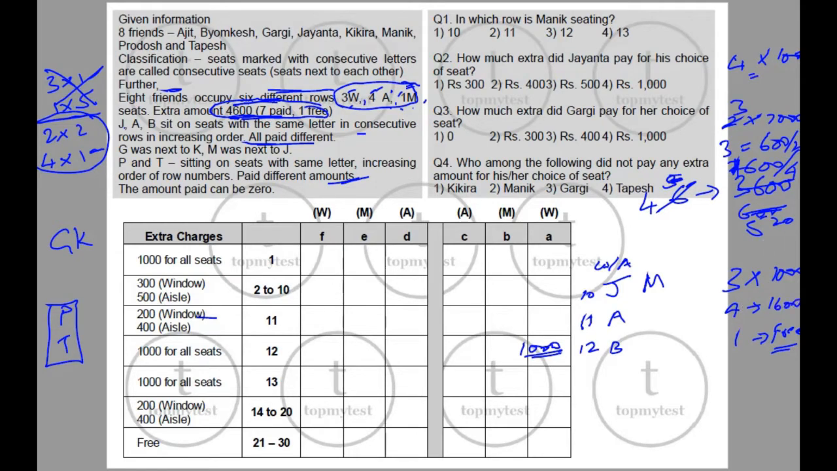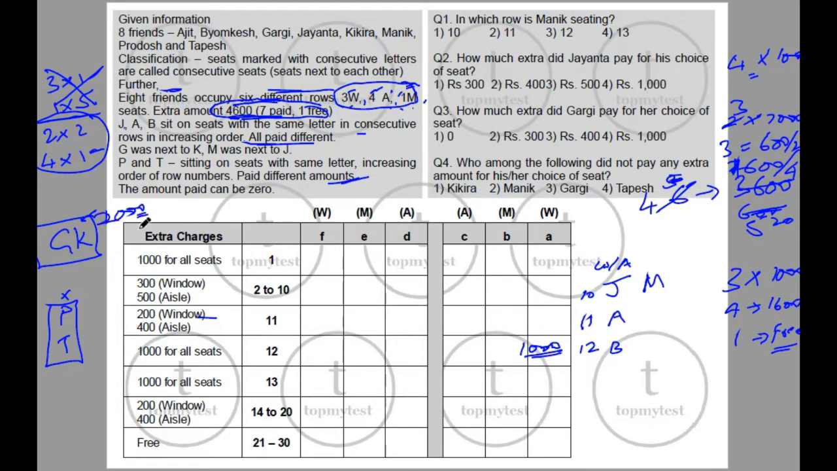Right. Okay. So let's see who are the people who pay 1000. We know B already has paid 1000. Now, if P pays 1000, T cannot pay 1000 because they cannot sit in both of them have paid different amounts. Among J and A, they cannot pay 1000. And if G pays 1000, K will also have to pay 1000. So P cannot be the one who's going to pay 1000. G and K will be the one who will pay 1000 each. Okay. So G and K will pay 1000 each.